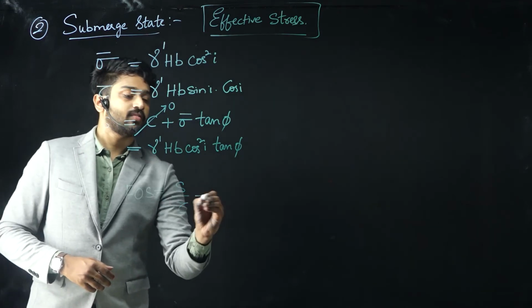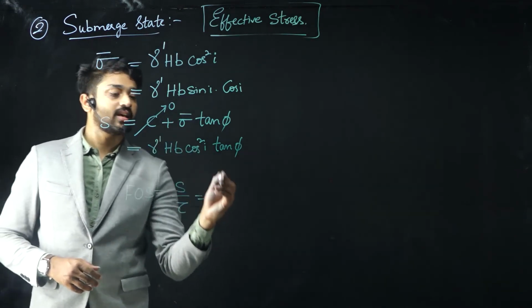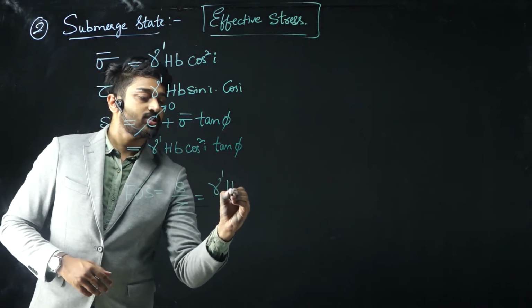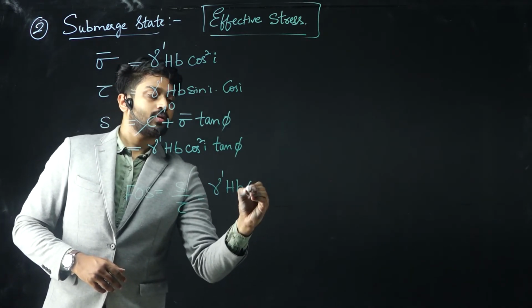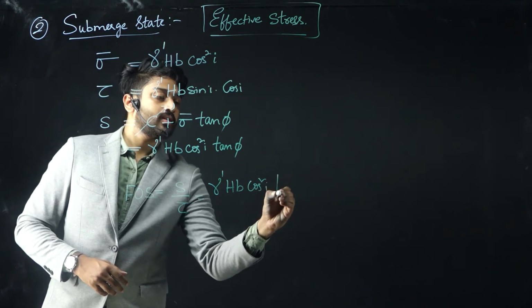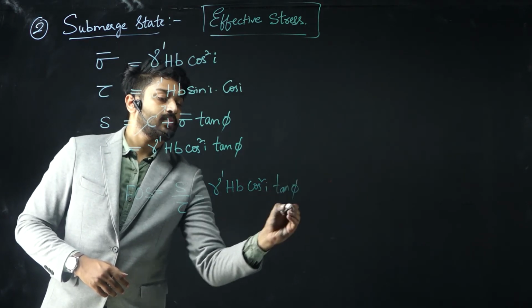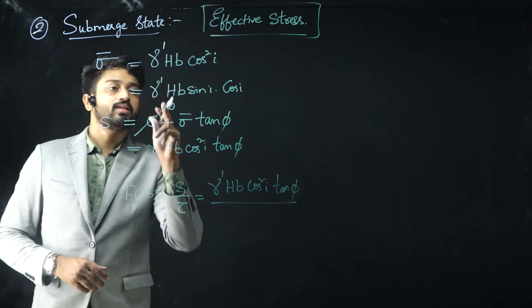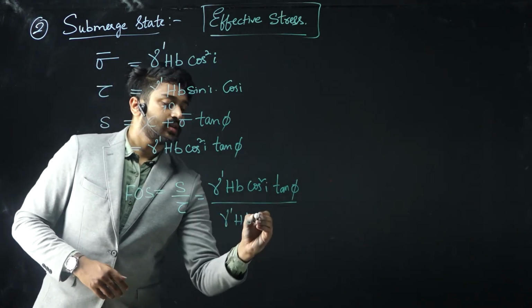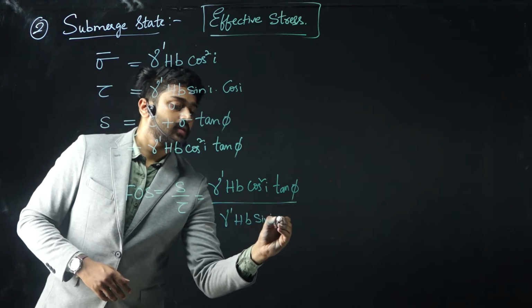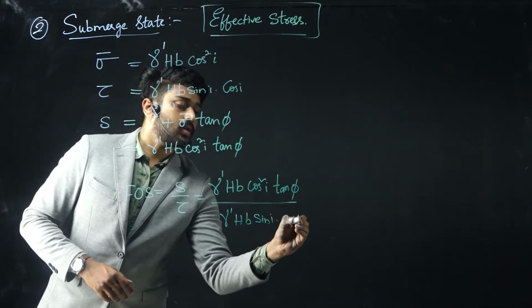Since S is gamma dash h b cos square i tan phi, divided by tau, which is gamma dash h b sin i into cos i.